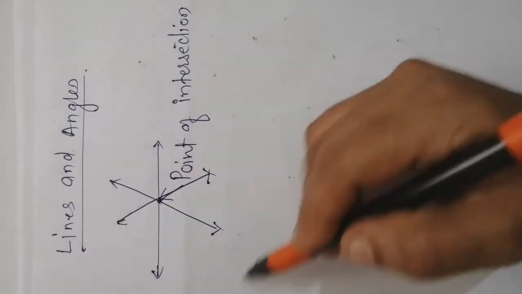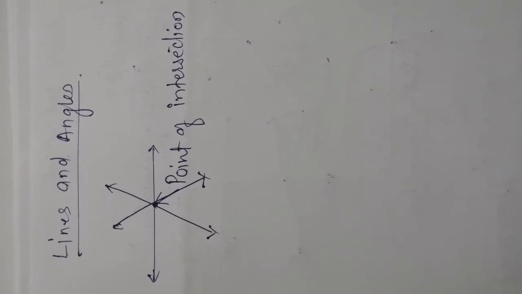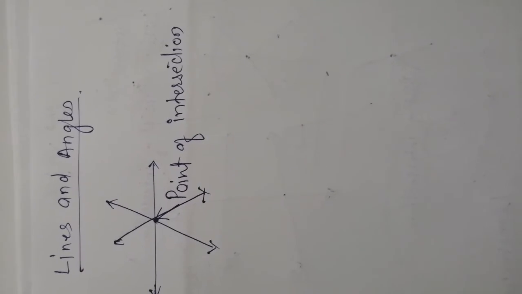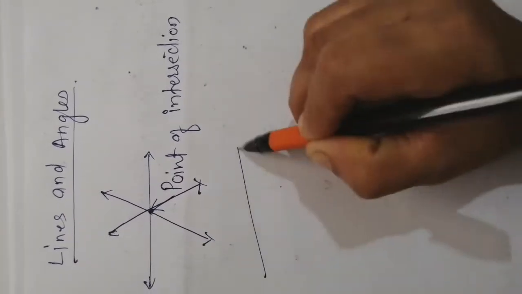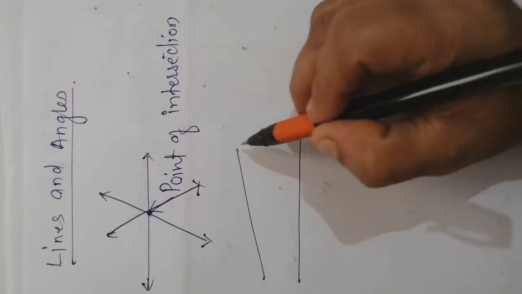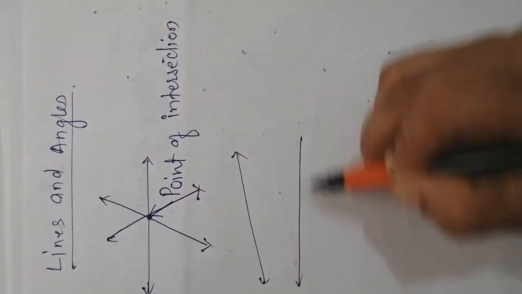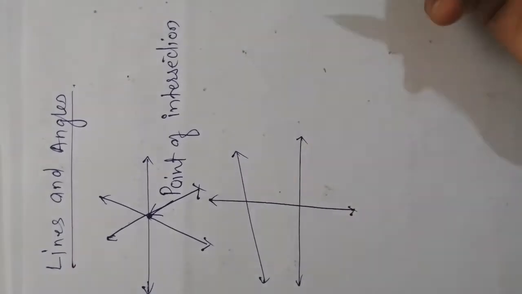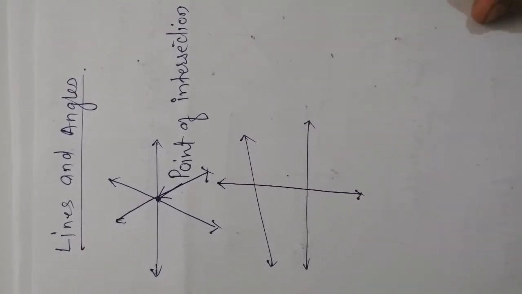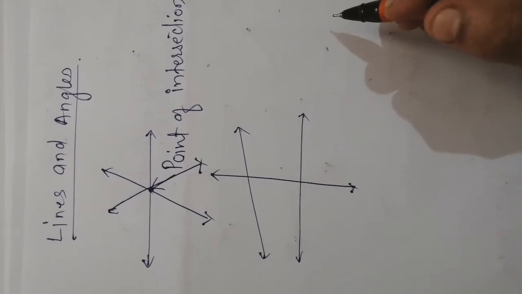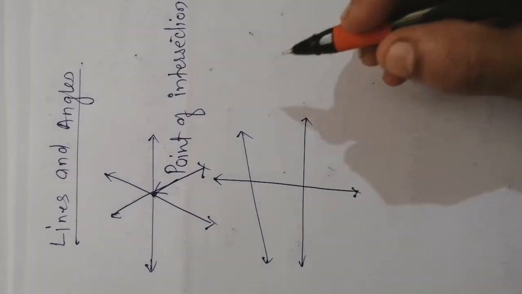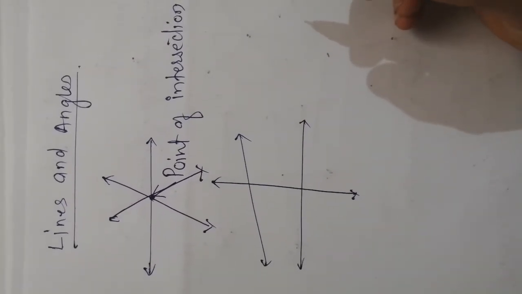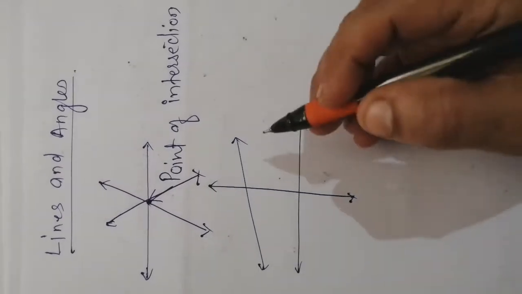But not always, when three or four lines are given, do they have a common point of intersection. Sometimes it happens that two different lines are given to you and these two different lines are intersected by one common line. Here we can say that a line that intersects two or more than two lines at distinct points is called a transversal.